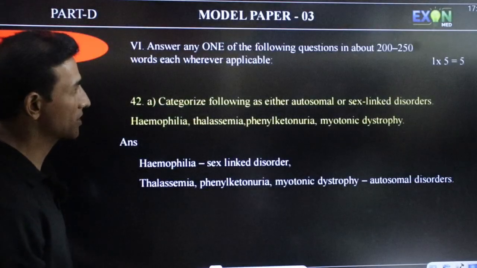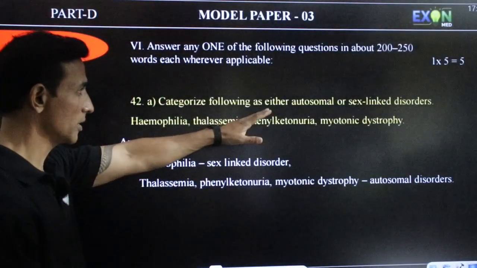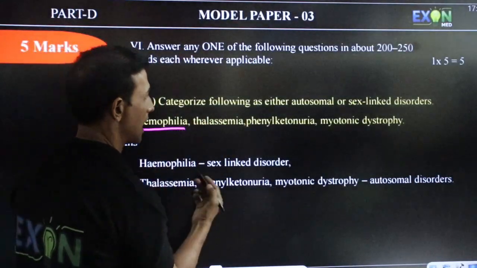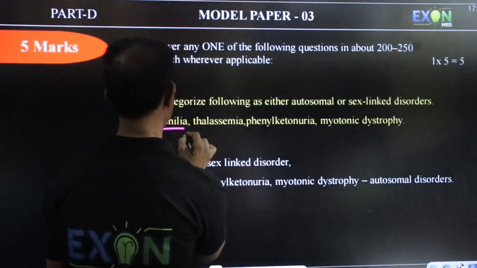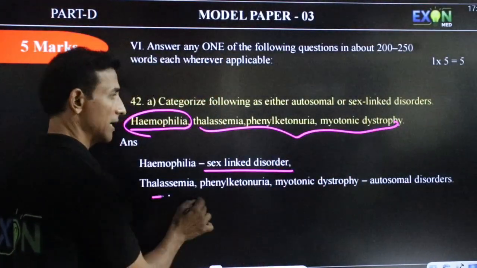Coming to question 42, that is the last bit. You have to categorize autosomal and sex linked. Hemophilia is the only one which is sex linked, all others are autosomal.